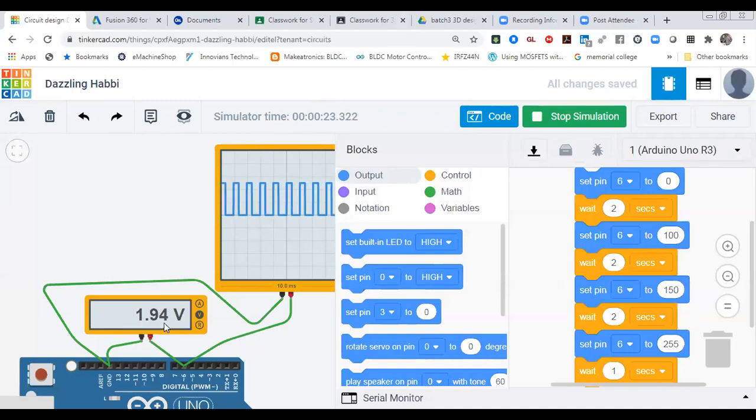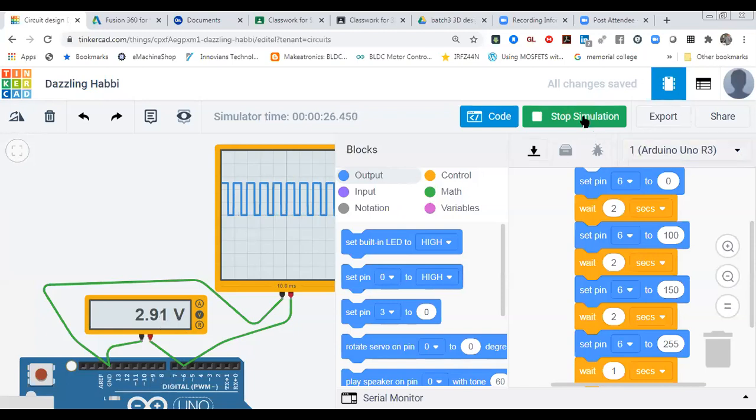Now it is working slowly, so it is now 1.95. You can see on time is less and off time is more over here. That you can visualize practically over here, so that you can do it. So now you can see 2.92. On time is more, off time is a little bit less. So at 5 volt, you will get on time is more, off time is 0.